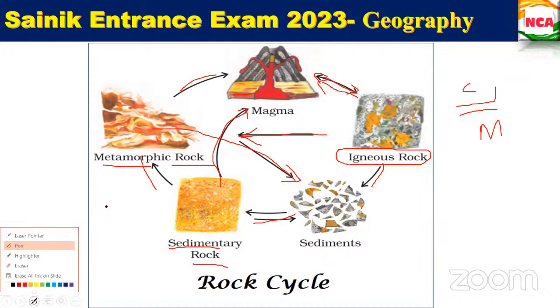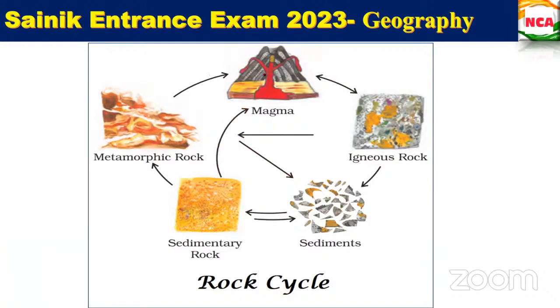Wait, I'll erase it. So see, magma, then igneous rocks, then that igneous rock becomes sediment, which forms sedimentary rocks. Then it is formed into metamorphic rocks. These metamorphic rocks also form sediments to form sedimentary rocks as well. Look at the inner diagram: igneous rocks can also be exposed to high heat and pressure to form metamorphic rock as well.